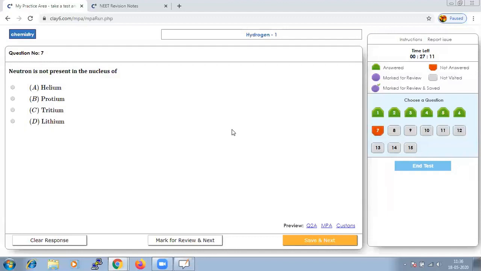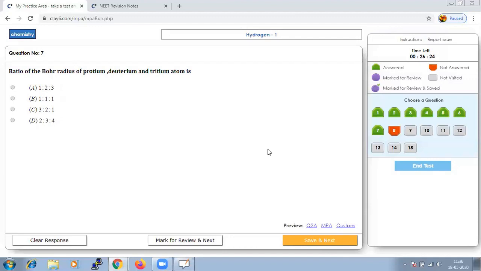Neutron is not present in the nucleus. So when we talk about neutron not being present in the nucleus, immediately we should think about the isotopes of hydrogen. Isotopes of hydrogen are decided based on the difference in the number of neutrons. In protium, the normal hydrogen, there is one proton and no neutron. So the answer should be option B. Let us save that and go to next.